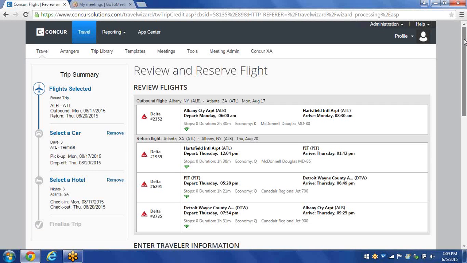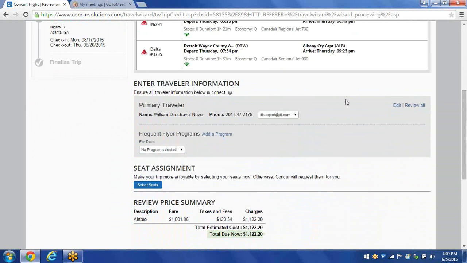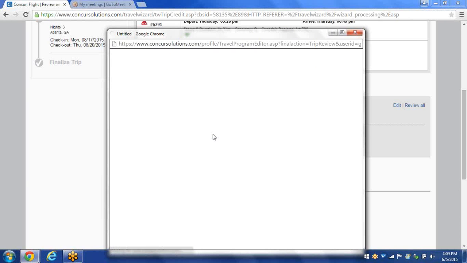So this is my Review and Reserve flight page where I just need to review my flights one last time. In the center here, it says Frequent Traveler Program. And if I had a Delta Flyer number in my profile, it will show up automatically right here in the drop-down box. But since I didn't put one in there, nothing's showing up. But to add one, instead of going back to my profile, I can very simply click on Add a Program.